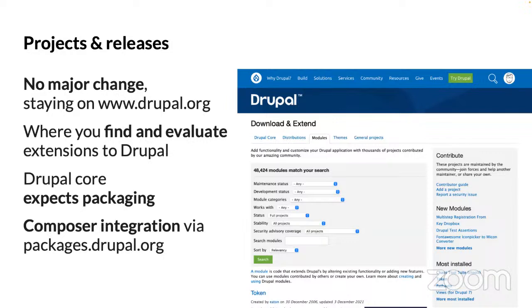And Drupal core, it expects packaging of releases, updates to the info YAML file, and packages.drupal.org. That's part of what you use when you install a Drupal site with Composer. That handles making Drupal dependencies work for Composer.